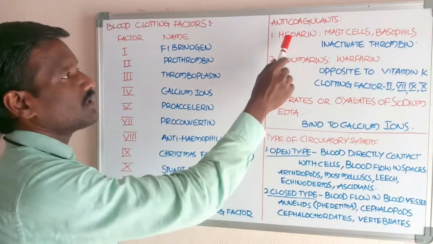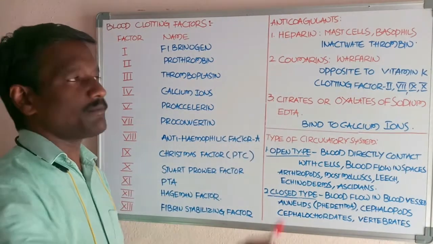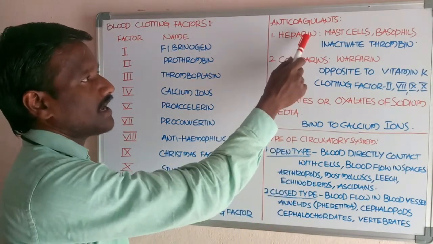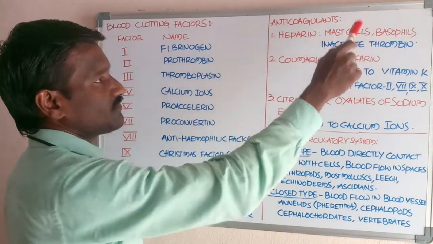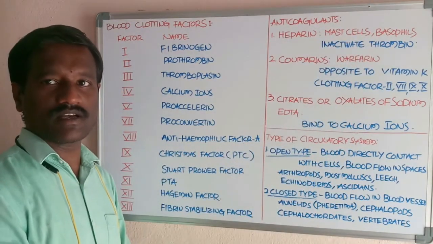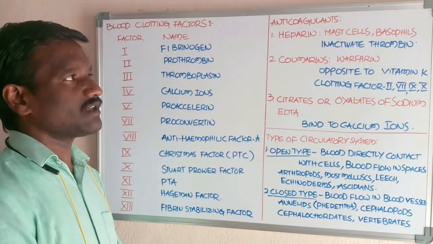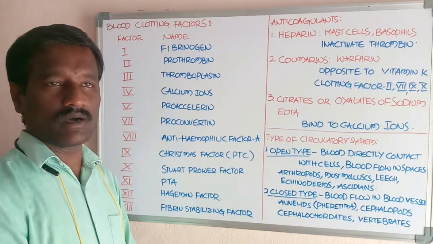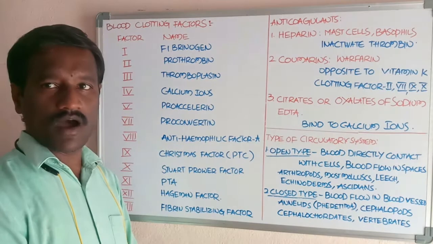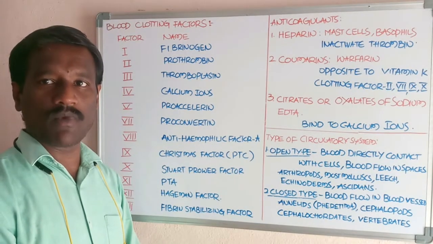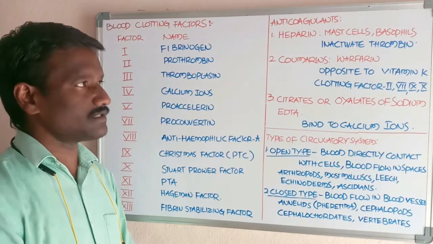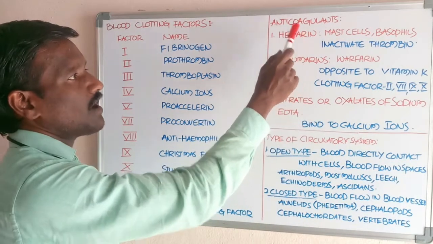The first one is heparin. Heparin acts as an anticoagulant. It is secreted by mast cells and basophils. Mast cells are present in the liver. These mast cells of the liver secrete heparin. Okay, heparin is chemically a heteropolysaccharide. Students, chemically it is a heteropolysaccharide.